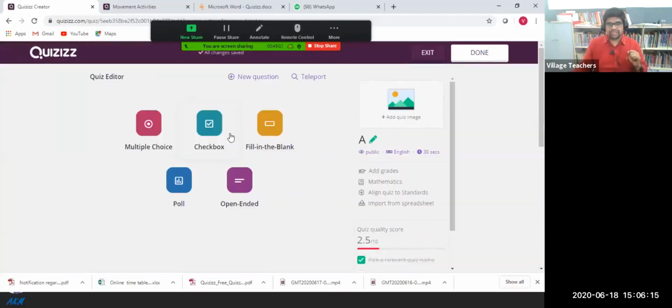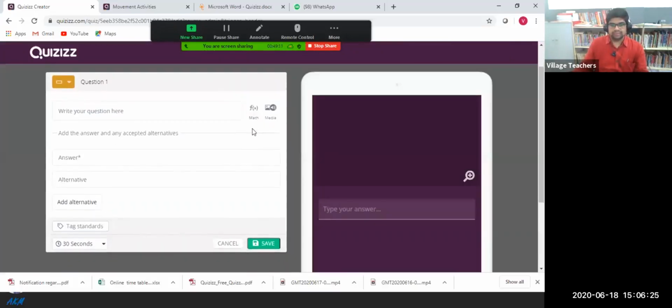Ramesh sir asked one question: can we do multiple choice, checkbox, fill in the blanks, etc.? You can do it like that, no issues. So I'm just using the fill in the blanks option. You can do the question here. Where are you from? Okay, the correct answer, he is supposed to write the school name or the city.